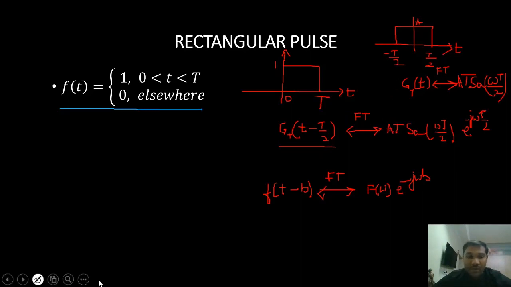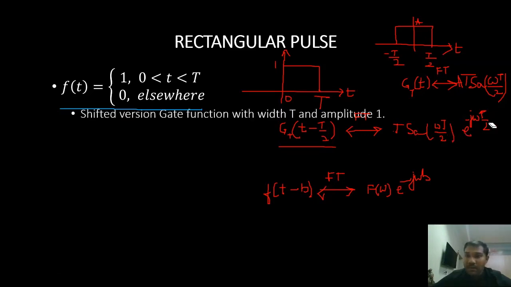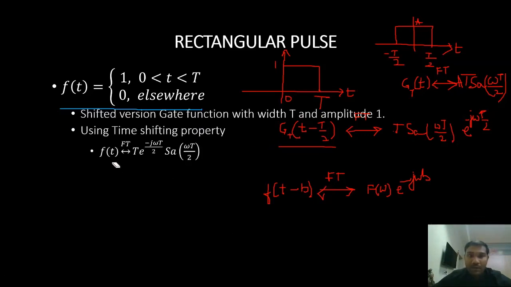So instead of A I can write 1, right? So I will just remove A here. So what am I left with? T into sampling omega T by 2 e power minus j omega T by 2. So that is my Fourier transform.